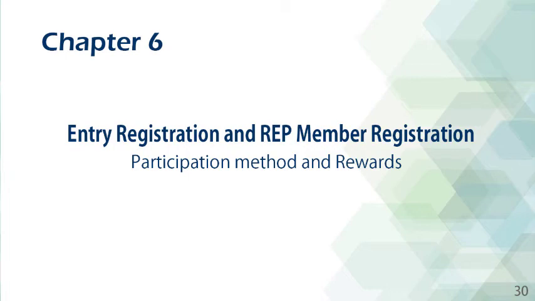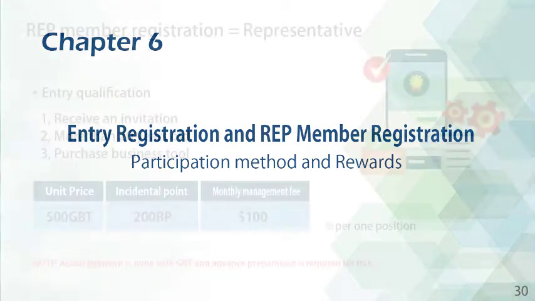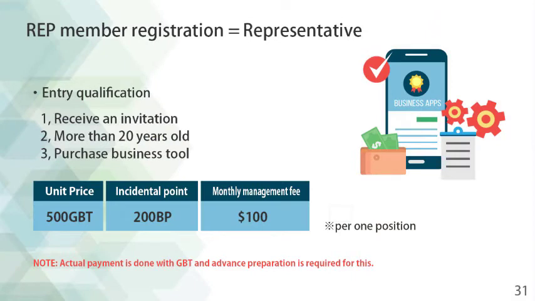Let us explain the eligibility and rep membership registration. We are recruiting agents, rep, to start participating in this business. Qualification of registration requires an invitation from a rep member, and the eligible person must be at least 20 years old and be able to purchase the business tool to support the business activities.